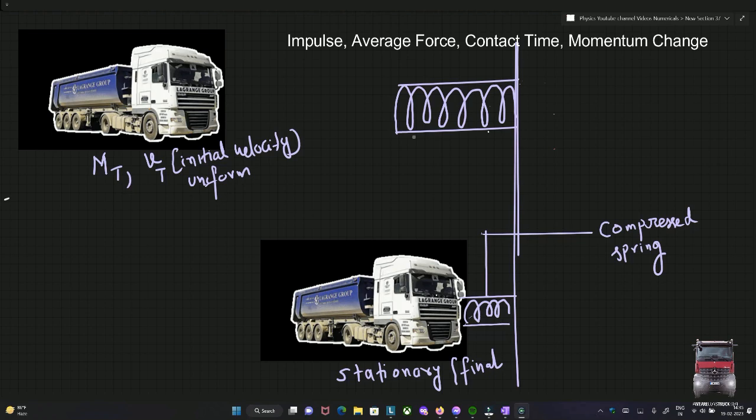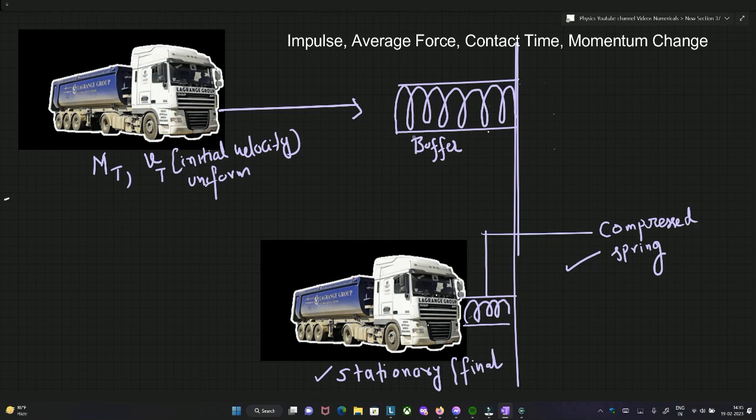So we are making the truck crash into this buffer, kind of a spring, and this truck is moving in this direction. This is the way it moves, and finally the truck collides with the buffer and the buffer gets compressed. Now the truck is stationary. The question is, what is the impulse which is delivered to the truck?